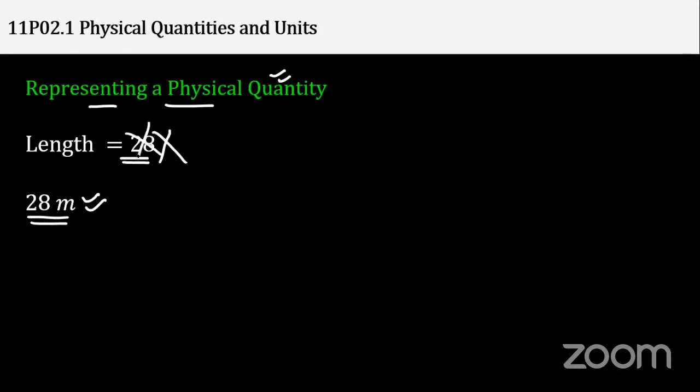Representing a physical quantity: length is equal to 28. What does it mean? It doesn't make sense actually. But if I say 28 meters, this gives me the complete information about whatever object the person is talking about. Numbers and figures alone will not give you any information. You can say 28 units, but still it is incomplete. I can't say properly how much it will be. But if you give me 28 meters or centimeters, then I'll think about that.